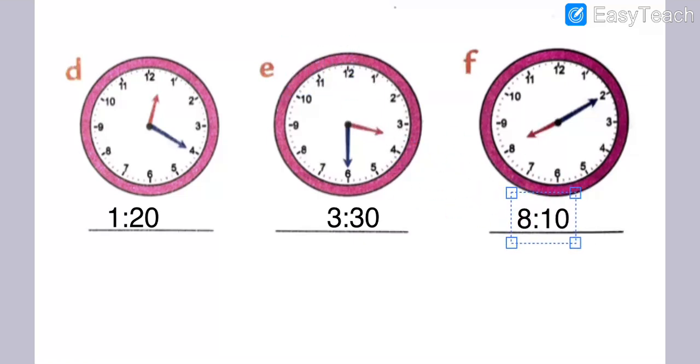Understood? Note my point. So here we have done question number 3. Do not shade, write the time. Note my points, my dear students. Here we have done question number 3. Do not shade, write the times. Got my points, my dear students? Now we will move on to question number 4.